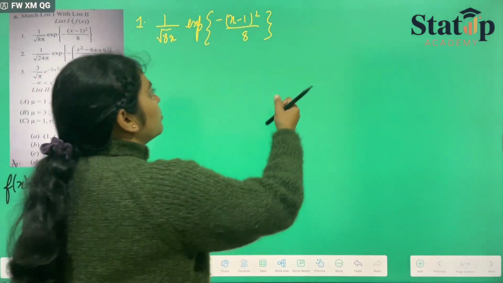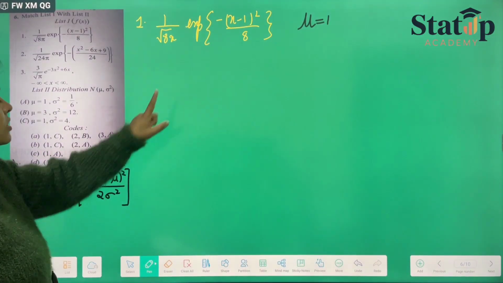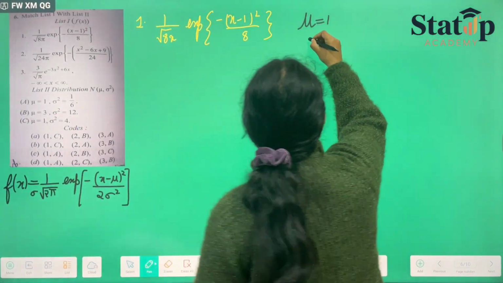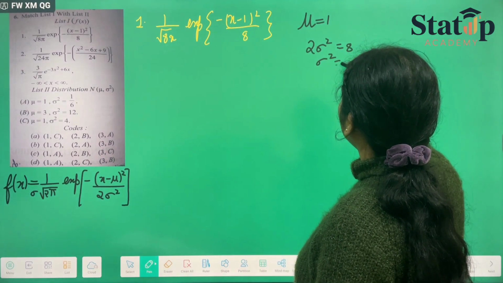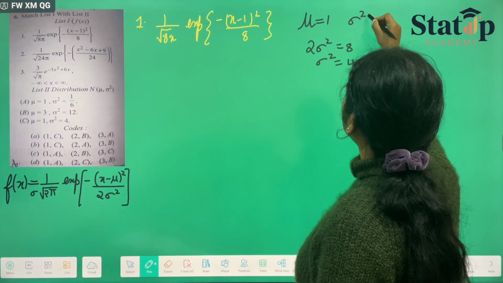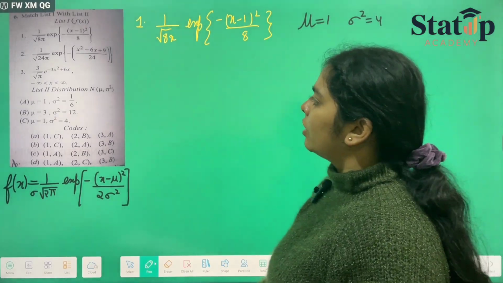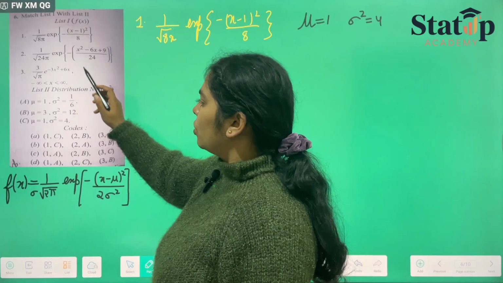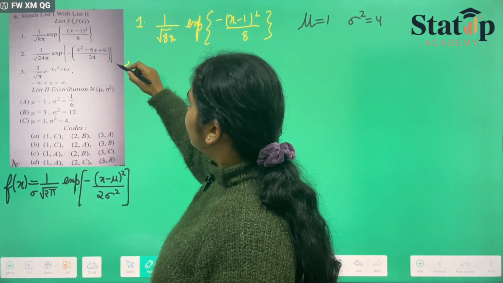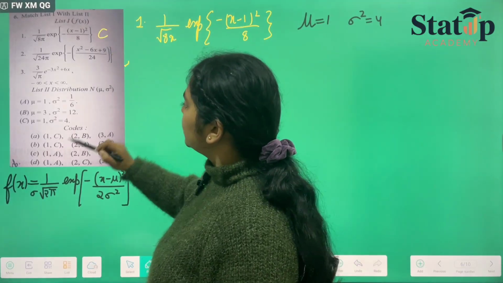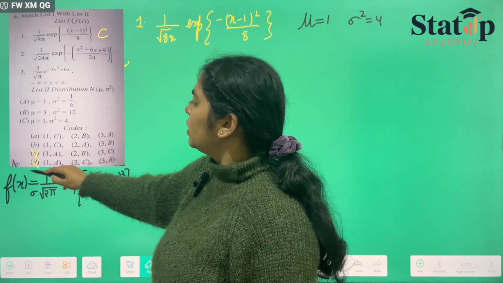So for the first distribution, the mean is equal to 1 and 2 sigma square is equal to 8, so sigma square is 4. This matches with option C. So 1 has the matching C, and there are two options which have 1 and C, so C and D will cancel out.